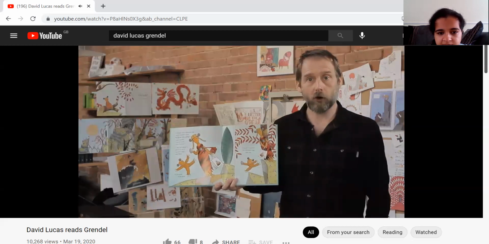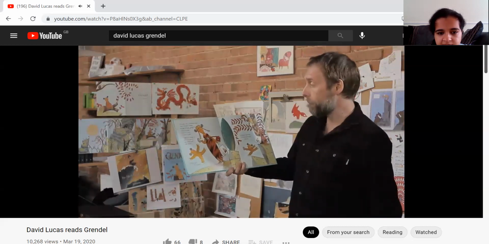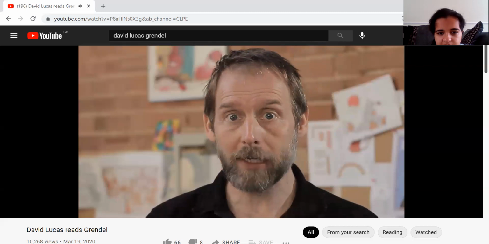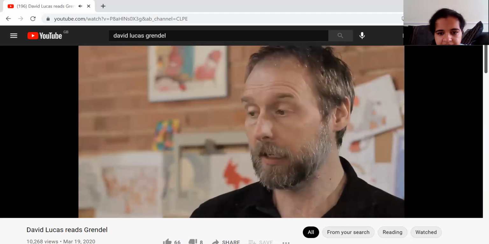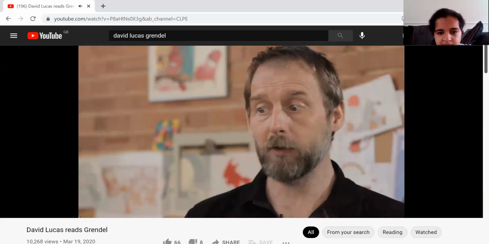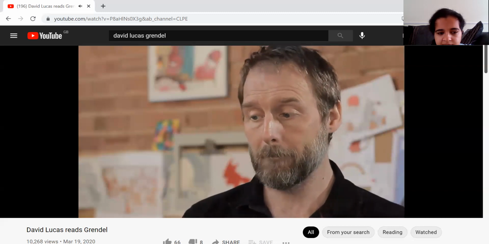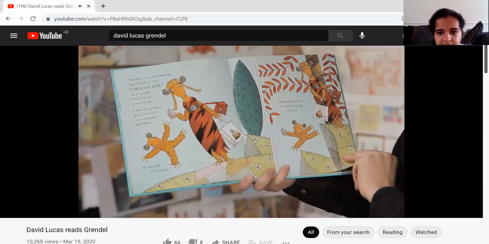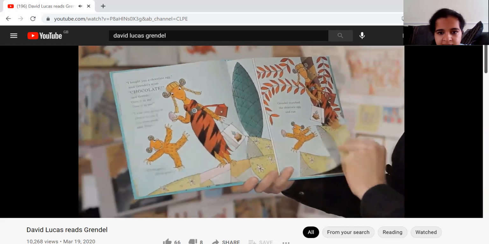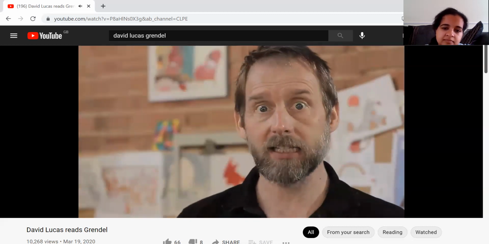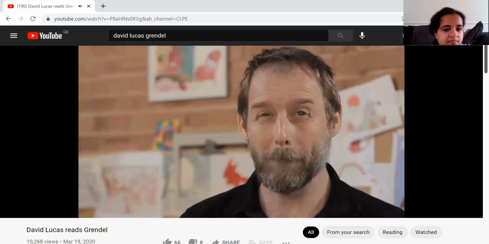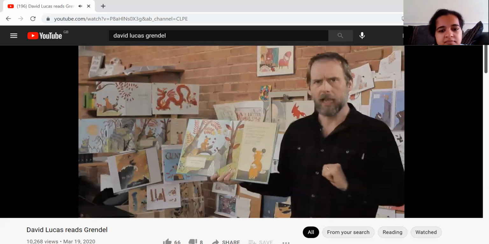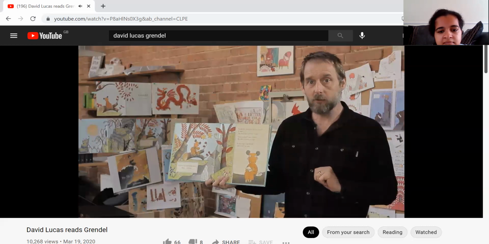"I bought you a chocolate egg," said Grendel's mum. "Chocolate," said Grendel. "Give it to me, give it to me." "I was only going to give it to you if you were good," said mum. "I'll be good, I'll be good." Grendel snatched the chocolate egg and ran. He sat in his secret hiding place. Delicious. Inside the chocolate egg was a note.